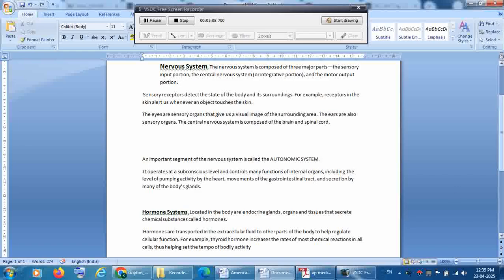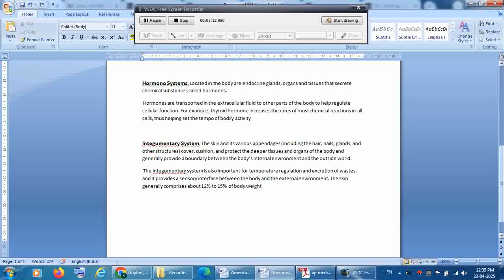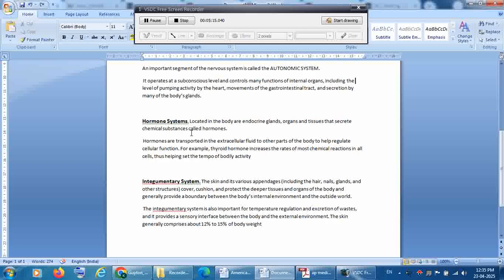Coming to the regulatory system, another important thing which plays a major role are the hormones. The hormone systems located in the body are endocrine glands, organs and tissues that secrete chemical substances called hormones. Understand? So, what are hormones called? The chemical substances that are secreted by the endocrine glands, the organs and tissues are called the hormones.